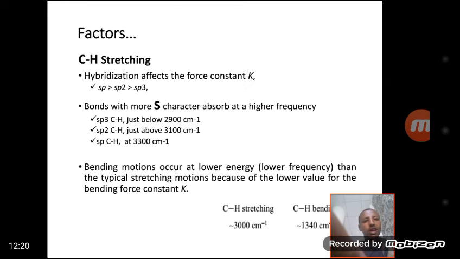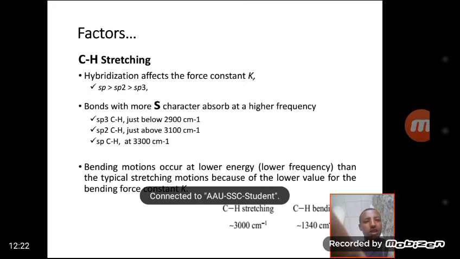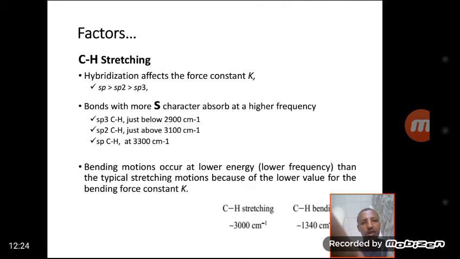Bonds with more s character absorb at higher frequency and higher wave number. The sp3 CH stretch is just below 2900 per centimeter, the sp2 CH stretch is just above 3100 per centimeter, and the sp CH stretch is at 3300. As s character increases, the frequency of the vibration also increases, as we said before.